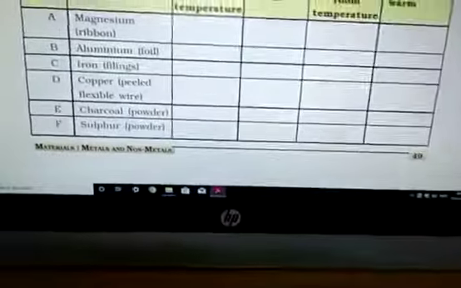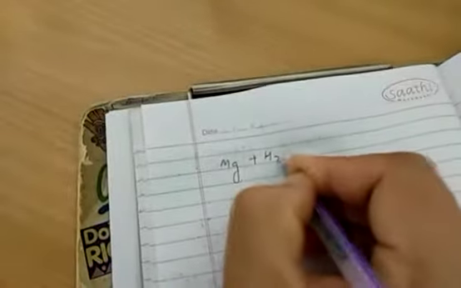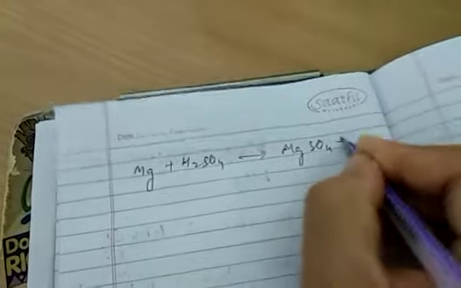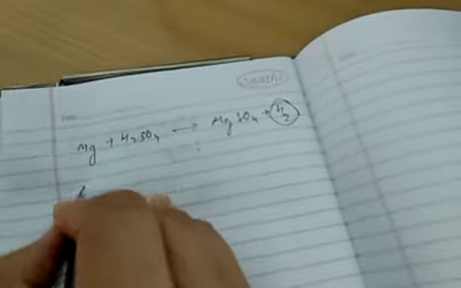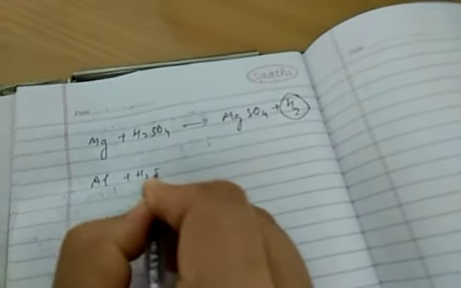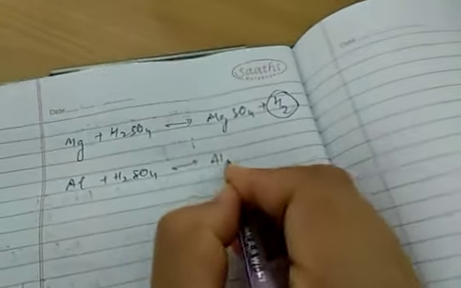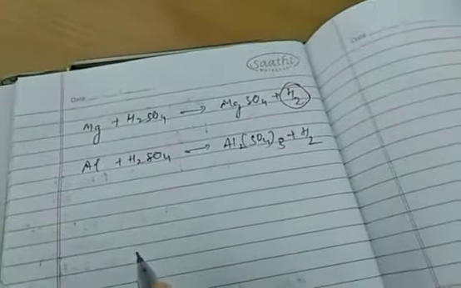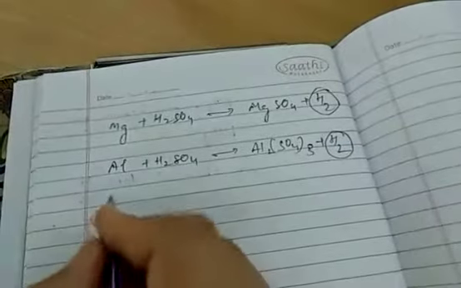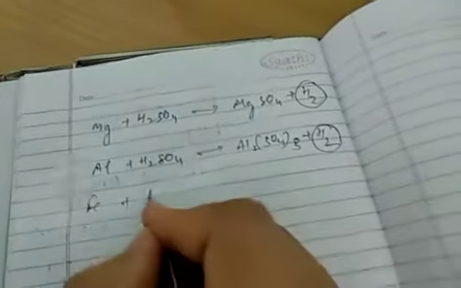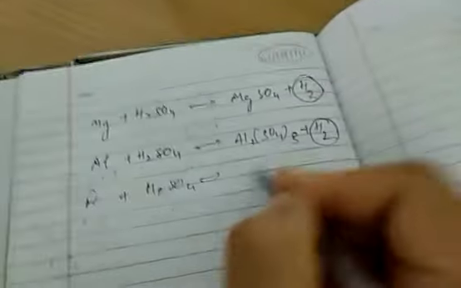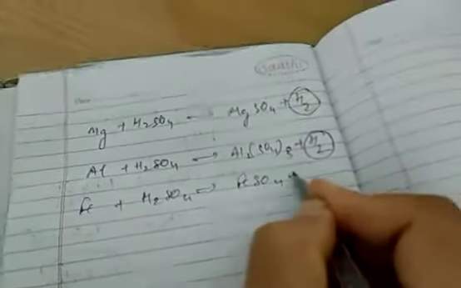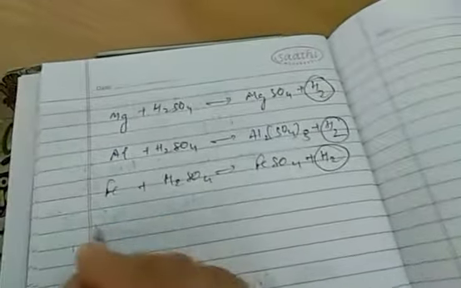Now another reaction we will do with sulfuric acid, right? In sulfuric acid magnesium reacts with sulfuric acid, it forms magnesium sulfate plus hydrogen gas. HCl में भी हाइड्रोजन निकली थी, यहाँ भी निकल रही है. Again aluminium plus H2SO4 gives Al2(SO4)3 plus H2. No need to learn the equation, just try to understand. That is hydrogen यहाँ भी निकल रही है. Iron plus H2SO4 gives iron sulfate FeSO4 plus hydrogen. Hydrogen यहाँ भी निकल रही है.